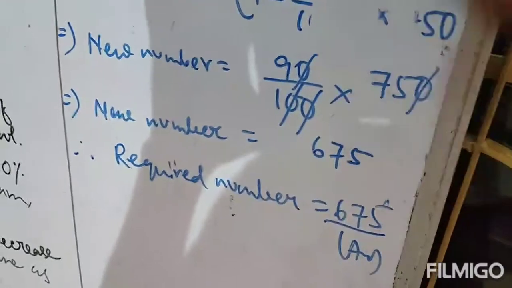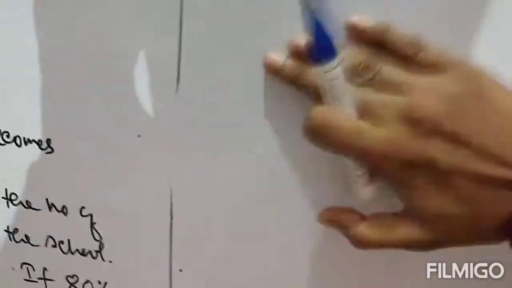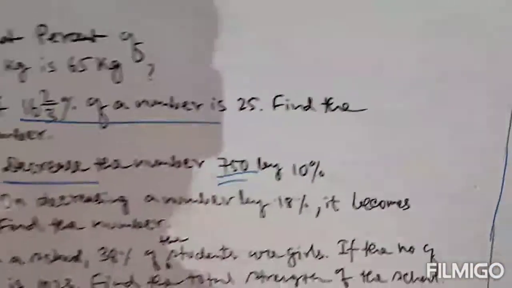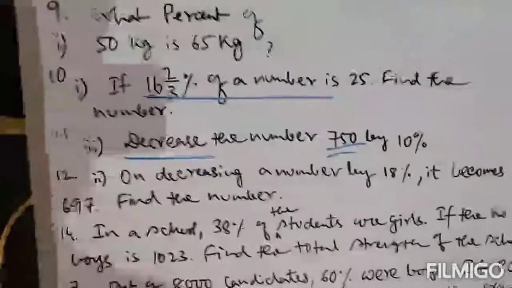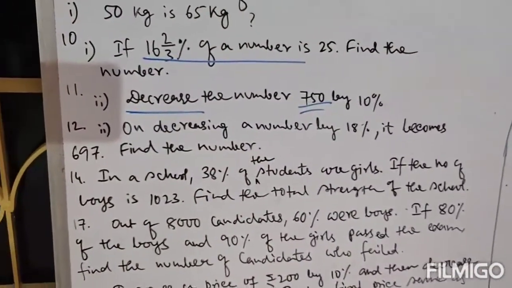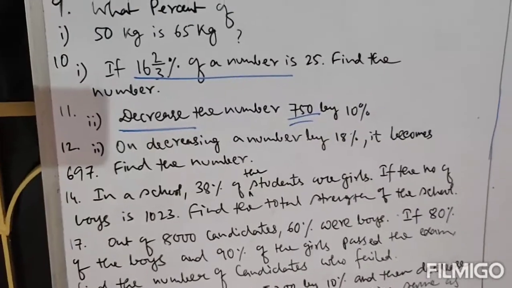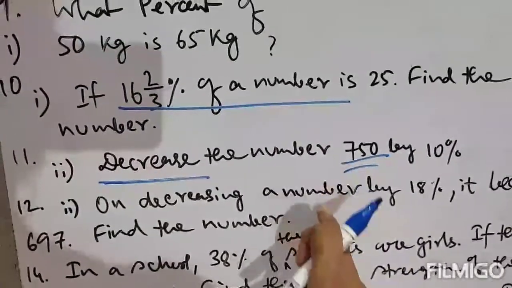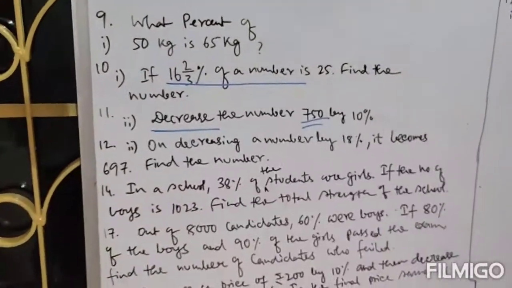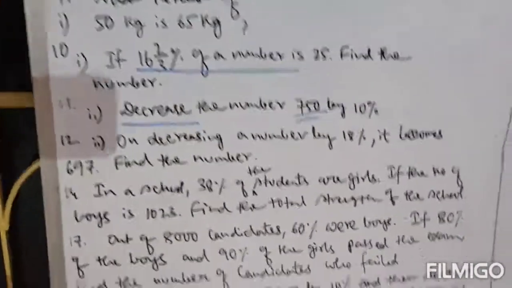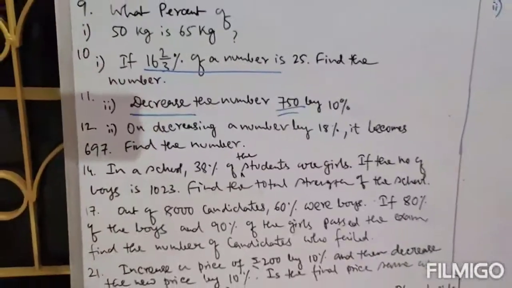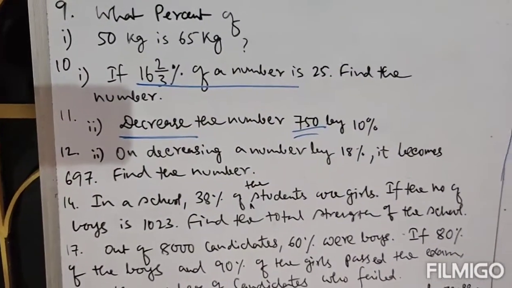So next question. Next question is your 12. On decreasing a number by 18%, it becomes 697. Find the number. Just read the question carefully. These two questions will be solved by the same formula, but this question is a little bit tricky. Just read the question. On decreasing a number by 18%, it becomes 697.